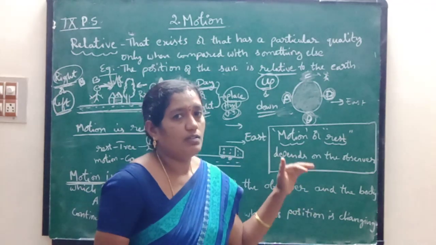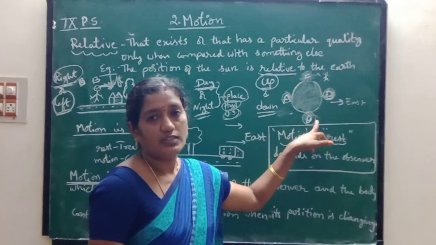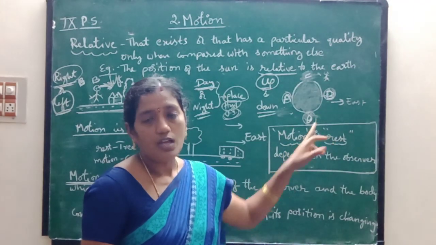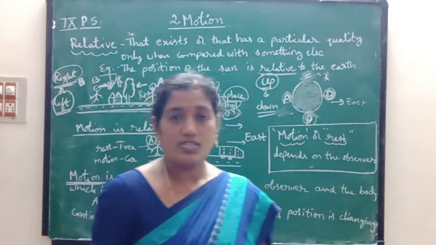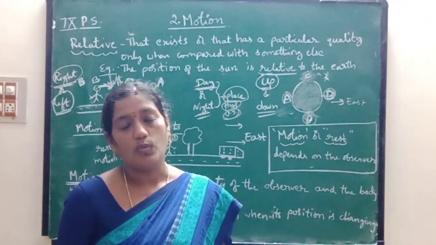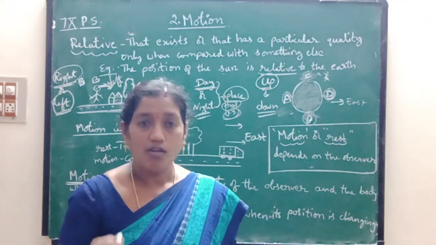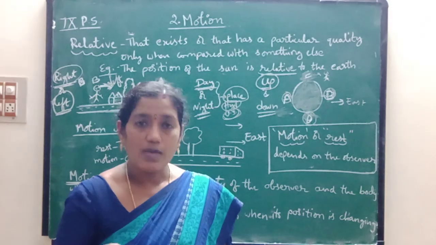And if you observe from C, what is the position of this one, D? It is down on the globe. So the position is changing according to the places. That means up and down. So here also the answer is changing according to the question, according to the observer.